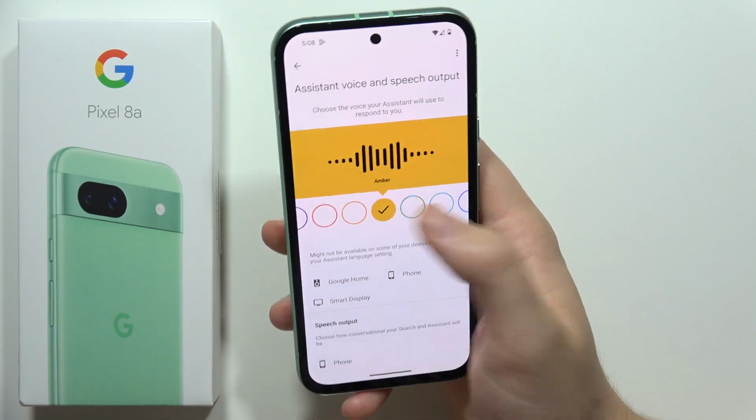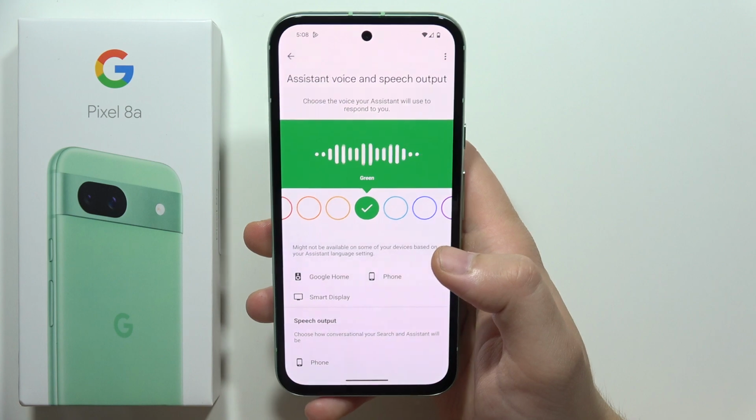So if you want to change this voice, like for example this, you can just pick it and then go back.